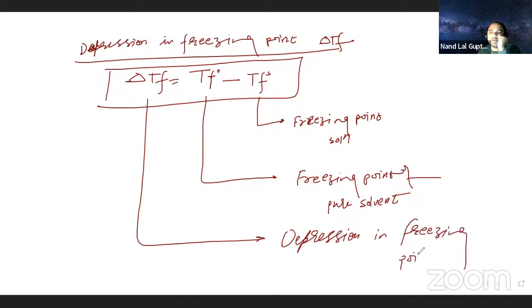Now, we need to look in the NCERT book also a little bit. Here they are saying that delta TF is a colligative property. How can you say it is a colligative property?